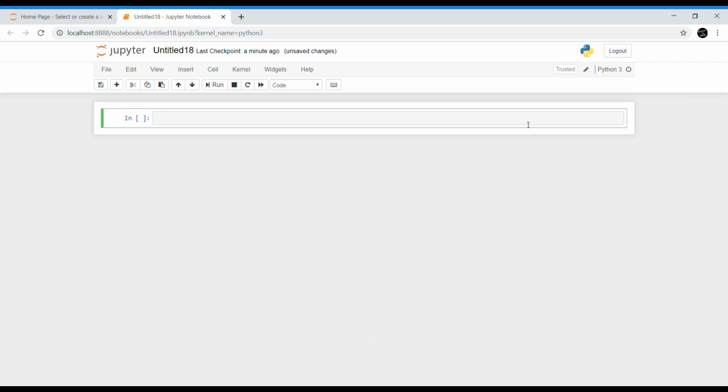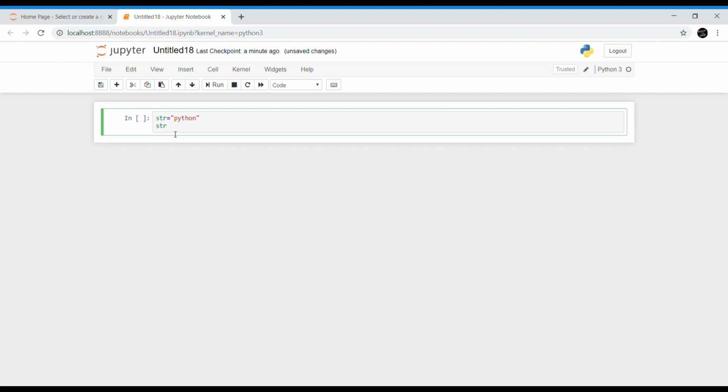From now onwards I will be using Jupyter Notebook. If you want, you can use Python IDLE for the rest of the problems, but for my convenience I am using this Jupyter Notebook. If I want to access a particular character from the string, then I can use these square brackets.